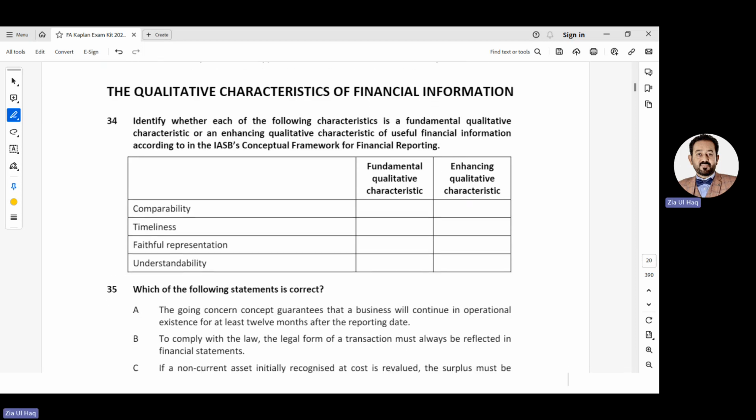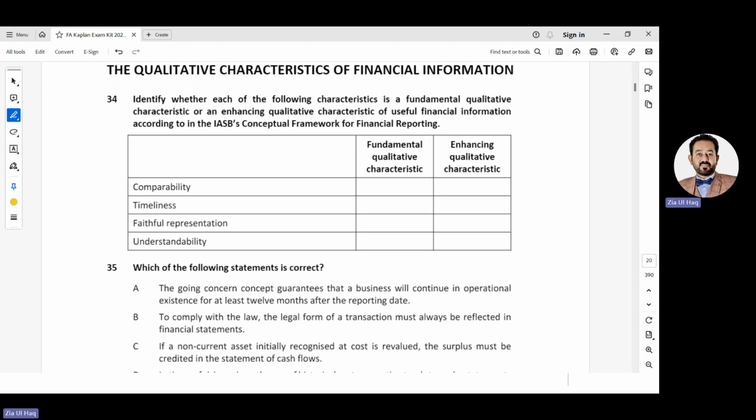In 34, identify whether each of the following characteristics is a fundamental qualitative characteristic or an enhancing qualitative characteristic of useful financial information according to the IASB conceptual framework for financial reporting. There were two fundamental qualitative characteristics: relevance and faithful representation.